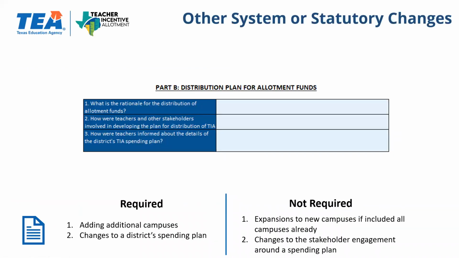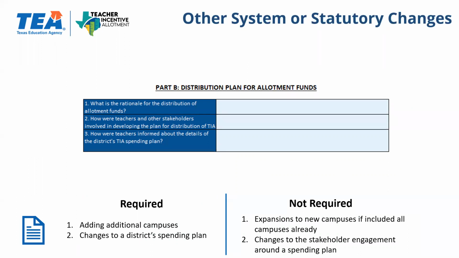Finally, we will review other system or statutory changes. If you are a district where you started with a small group of campuses and now you want to expand to more, an expansions modifications application is required. If your district already had all campuses eligible and now you're just simply adding on campuses as your district expands, no application is required.